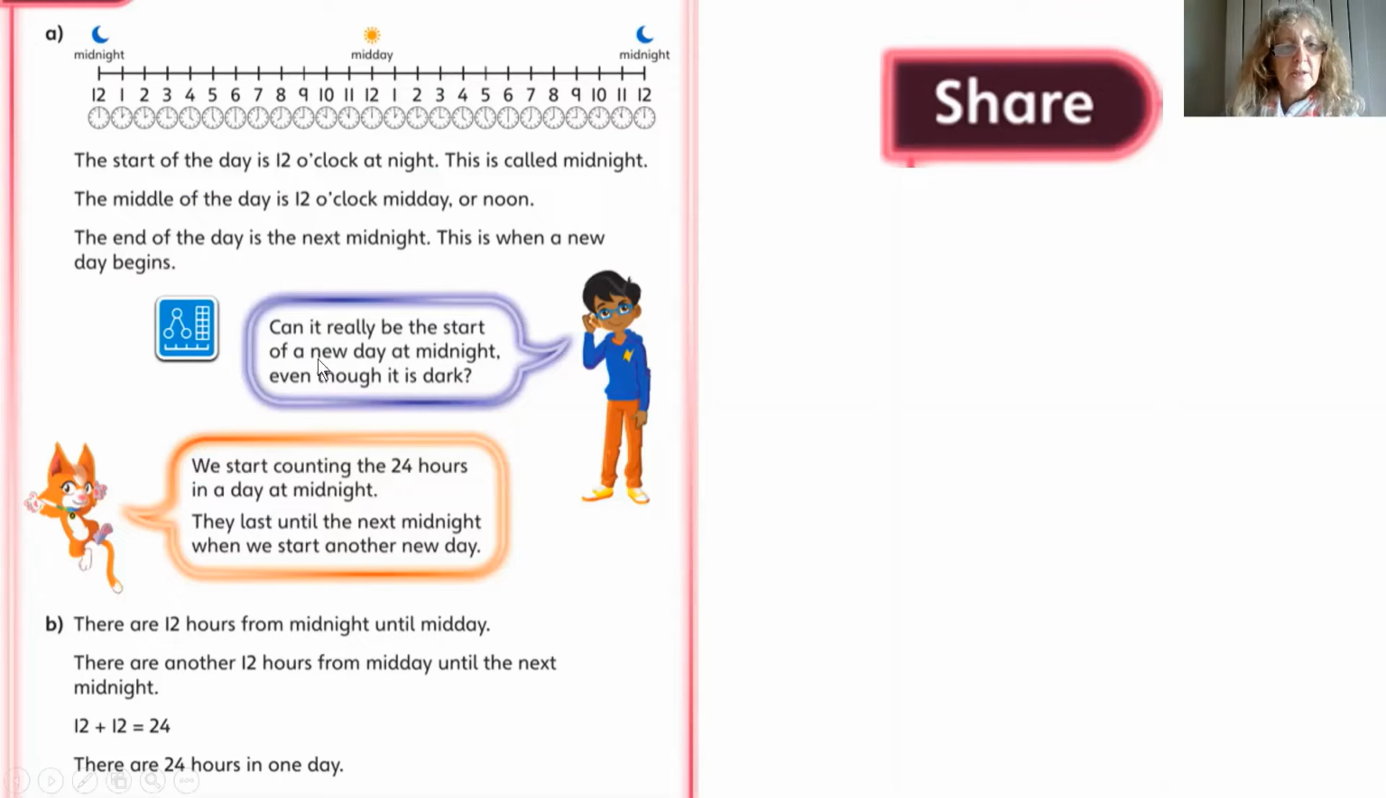Can it really be the start of a new day at midnight, even though it's dark? We start counting the 24 hours in a day at midnight. They last until the next midnight, then we start another new day. So there are 12 hours from midnight to midday, but there's another 12 hours from midday until the next midnight. So altogether there are 24 hours in a day. Did you get that right?